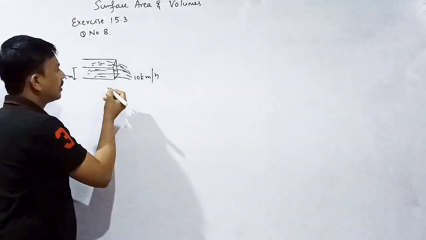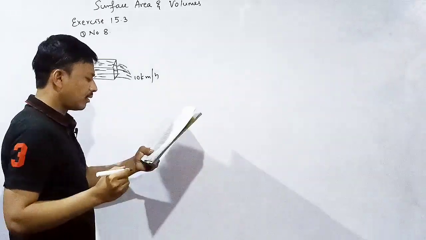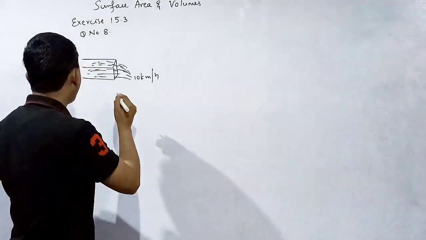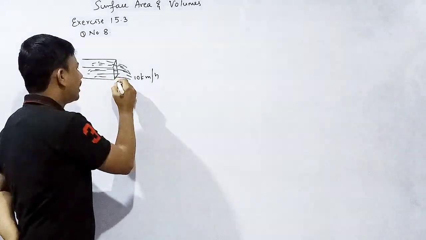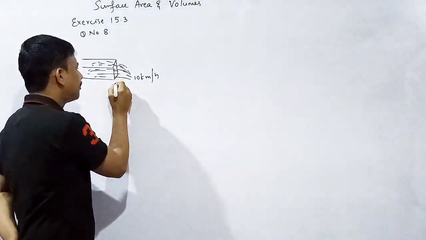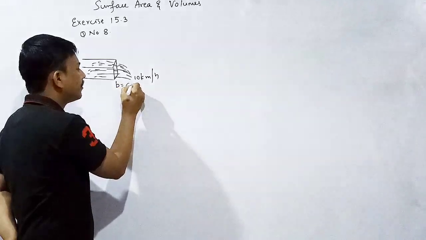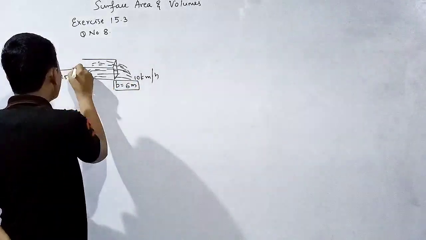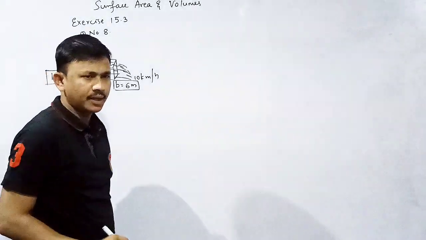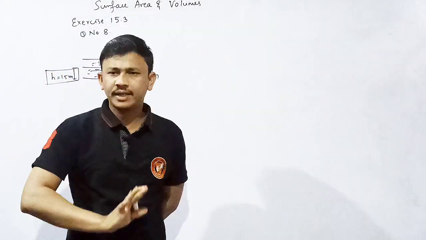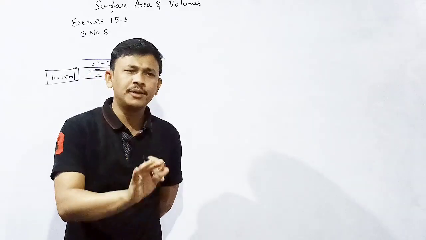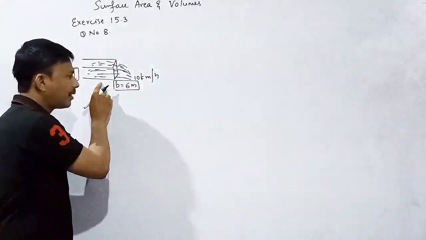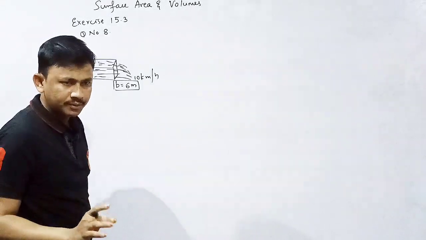And the next one is width of the canal. What is the width of the canal? Okay, 6 meter wide. Height we know and the breadth we know. Breadth B is equal to 6 meter and the height H is equal to 1.5 meter. We don't know the length of the canal. That means length of water flowing from the canal. Okay, this is in the shape of what? Cuboid. Understood?